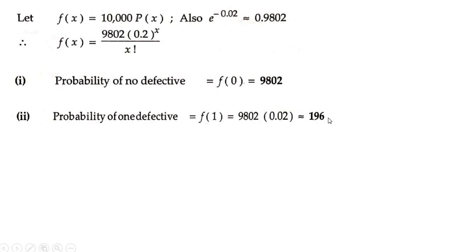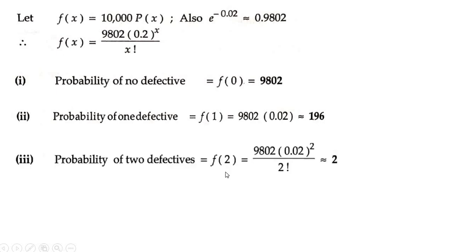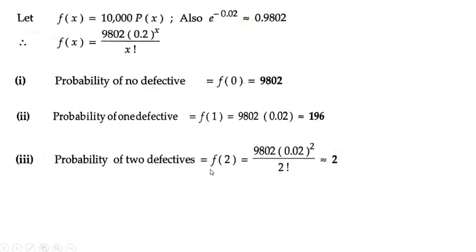And the last sub-question is 2 defective blades. So f of 2. Two defective blades means f of 2. Directly you can calculate. 9,802 into 0.2 to the power 2, this is 0.2 only, divided by 2 factorial, which is equal to 2.